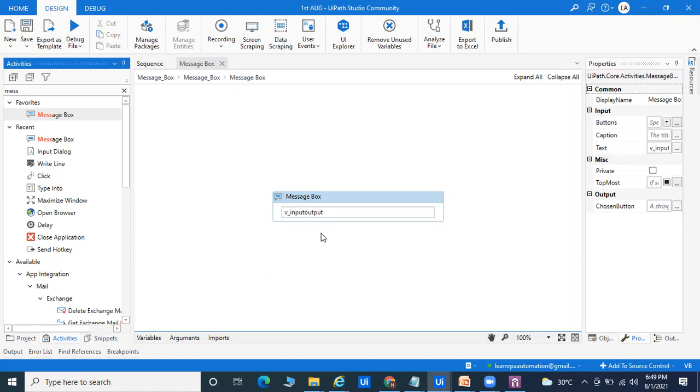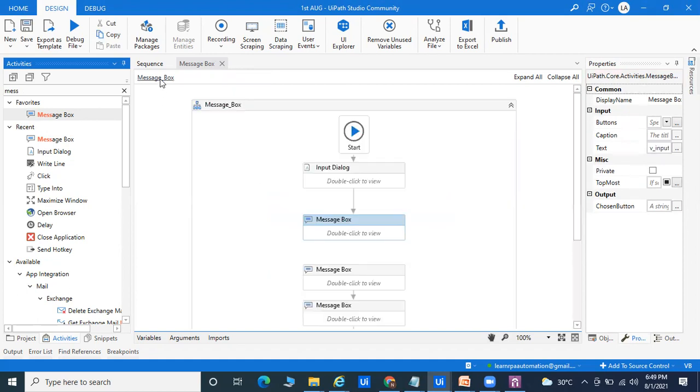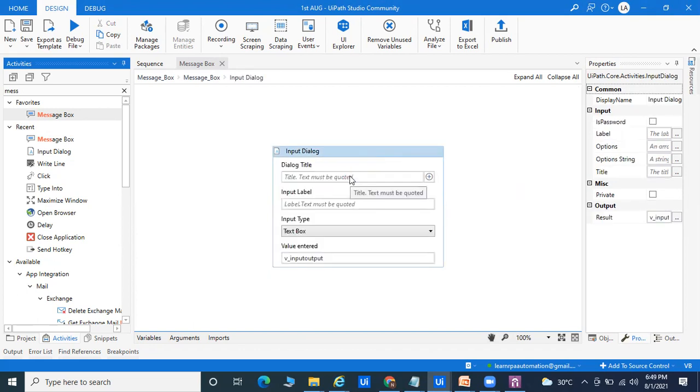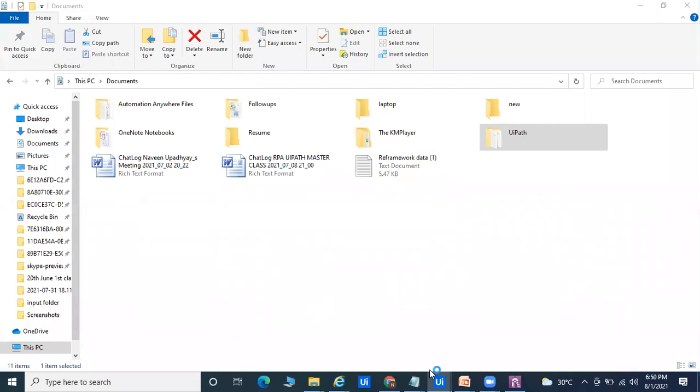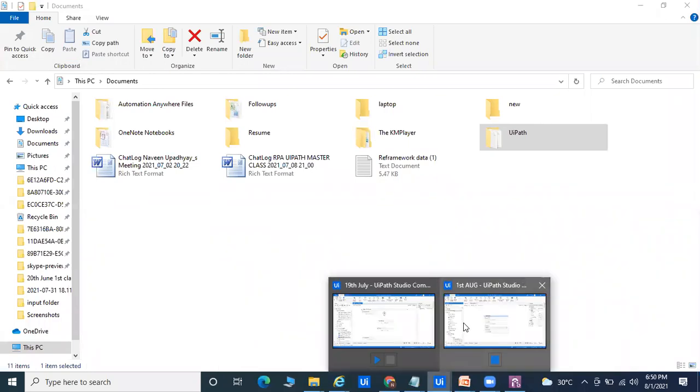Save and run this program. Before running it, in the input dialog box, always double-click to view. In the input dialog box, whatever the project name, whatever the label, you are able to pass those things. If you do not pass them, it will come up blank. I can show you right now. Save and run this program. It will come up blank, but if you pass your process name, definitely your process name will come.